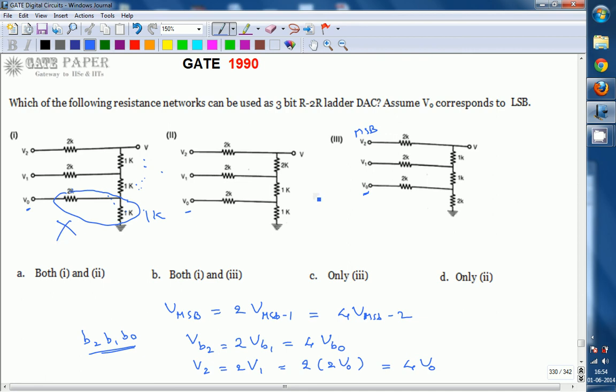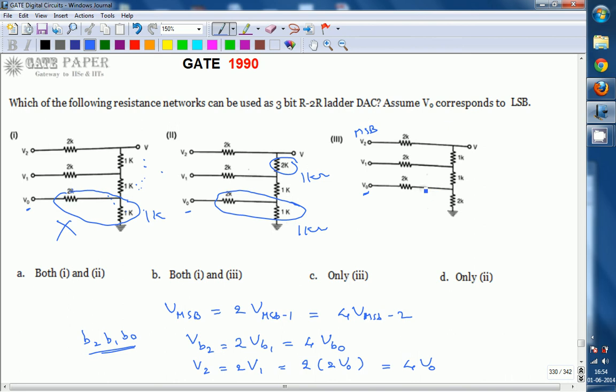Here also the same situation: this parallel combination is not giving 1k, and also this is not 1k. There are two things to be satisfied. This parallel combination has to give 1k, and this 2 kilo ohm must be replaced with 1 kilo ohm, then only this can be used for the R-2R ladder DAC.